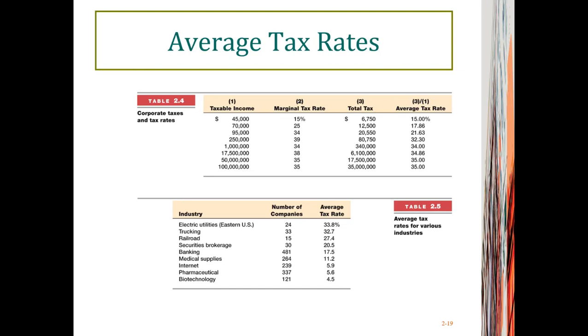And here once again, this table showed you the progressive tax schedule for U.S. corporations. And the second table showed you the different average tax rates for different U.S. industries. For example, for the utilities sector, the average tax rate is nearly 34%, but for biotechnology companies, it's only 4.5%. So the average tax rate can be very different among different industries.